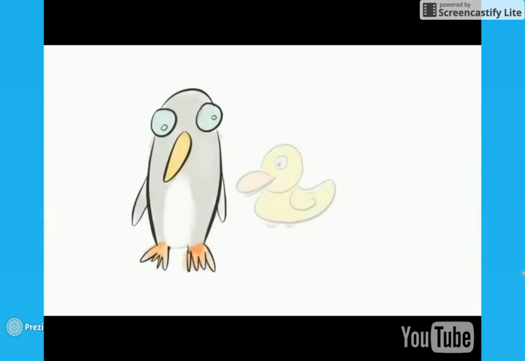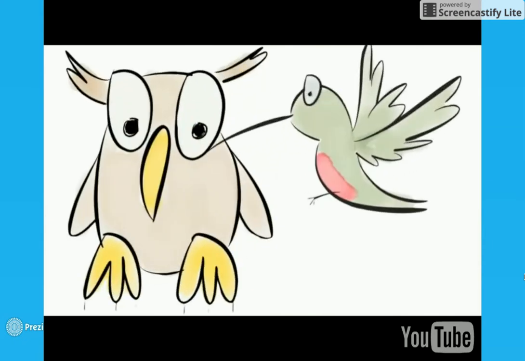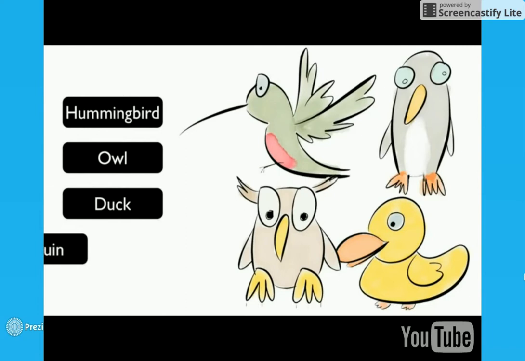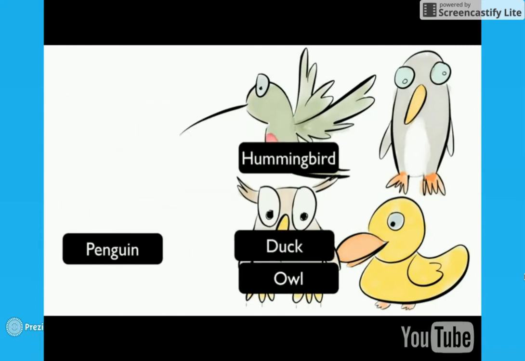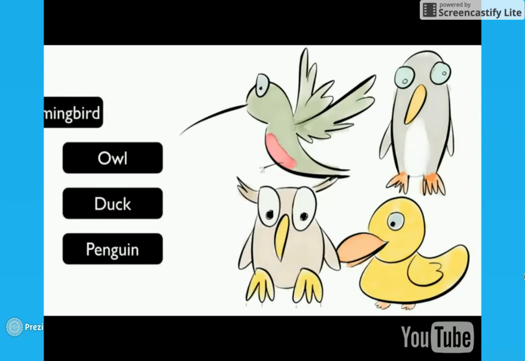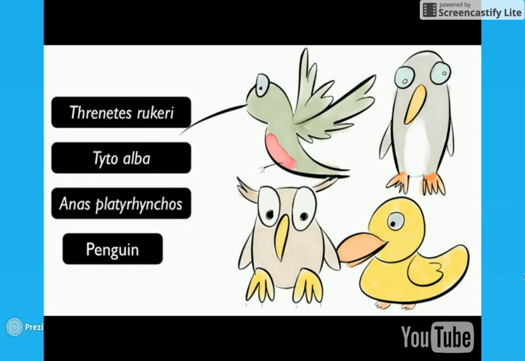There's a lot of birds in our world, and if you were asked to identify a bird based on its characteristics, you could probably do it. We could probably name the hummingbird, the owl, the duck, and the penguin based on its features. But if you were asked to name these birds using their scientific name, the task wouldn't be so easy.